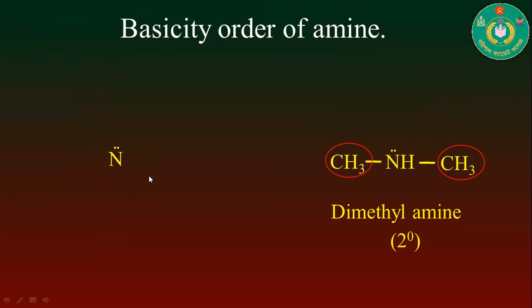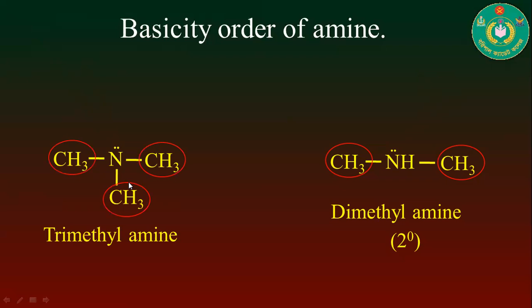Now we have to see another chemical structure. Here you can see that this compound contains three methyl groups, 1, 2, and the last one. The chemical name is trimethylamine, and this is a 3-degree amine.